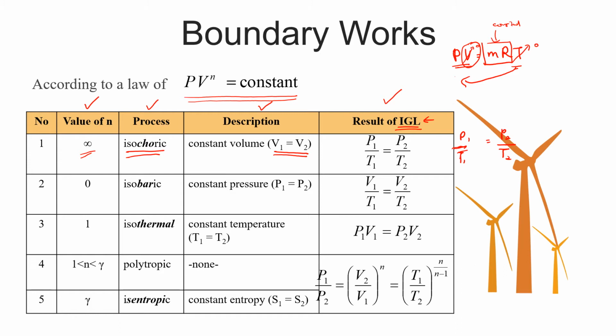Ni adalah untuk isobarik kan. Isobarik adalah P yang constant. So bila P constant, tengok relationship dia adalah V sama dengan T. Jadi dia sama dengan bersebelahan kan. Jadi dia akan jadi V over T. So samalah V over T. So kalau sini 1, sini 1, sini 2, sini 2. Okay, so daripada equation ni sebenarnya awak boleh derive sendiri dia punya ideal gas law dia.